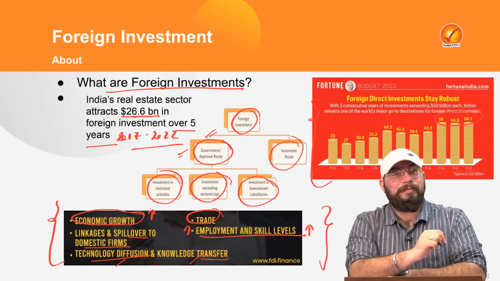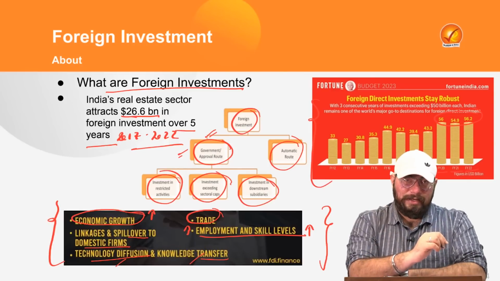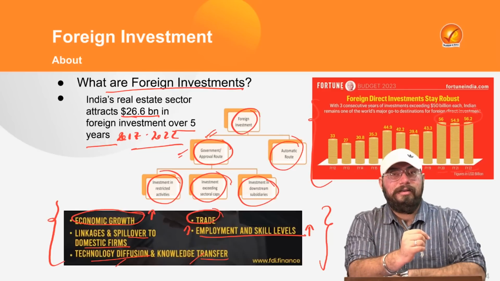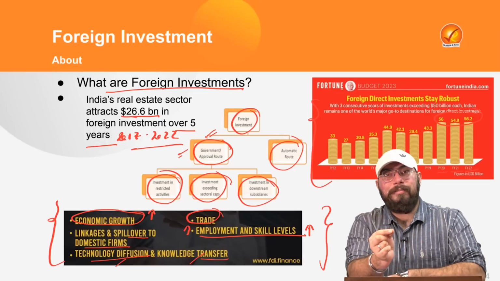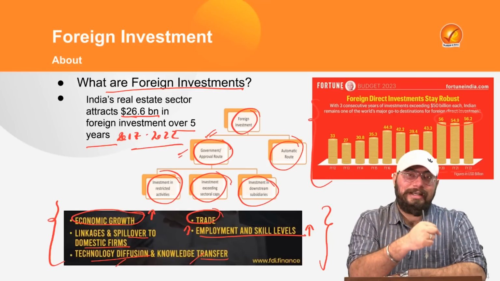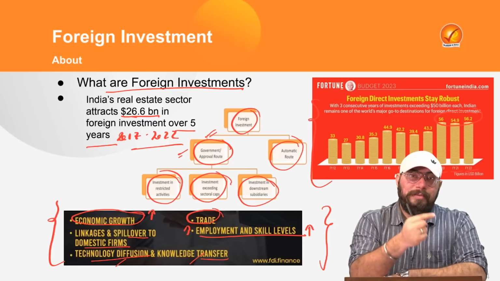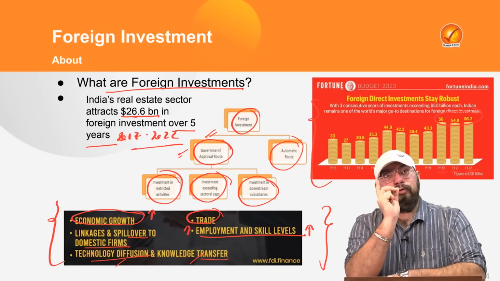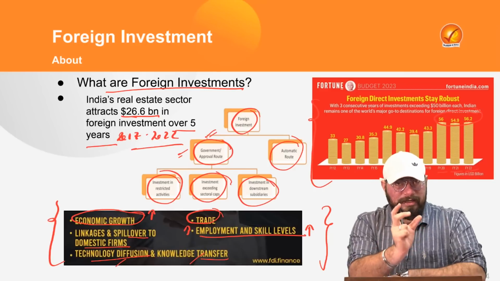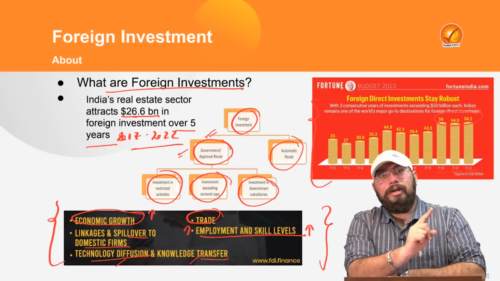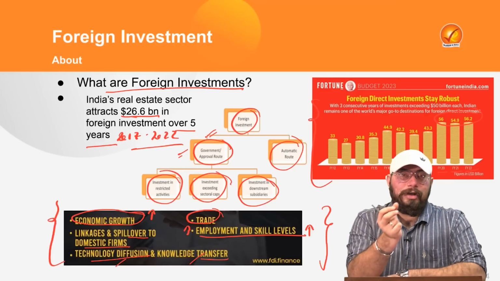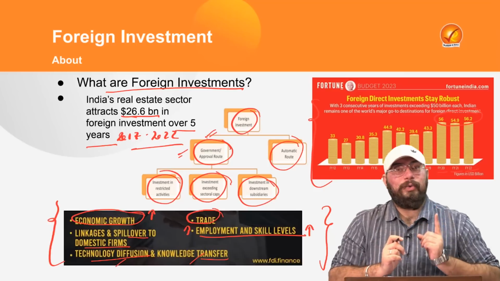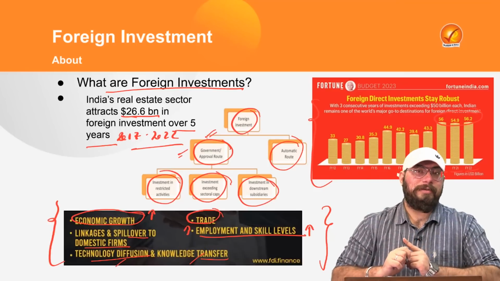But there is a flip side to it as well, which many of the experts argue. Many experts say that if we depend too much on foreign investment, we might become totally dependent on them and stop relying on our own existing capacities. We might not build our own capacities. And if that happens, there might be a time when foreign investment will be higher than domestic investment in our economy, and eventually the foreign powers will start dictating the economy of a particular country. That is a very bad sign for an economy. That is why we need to properly regulate foreign investment as well.